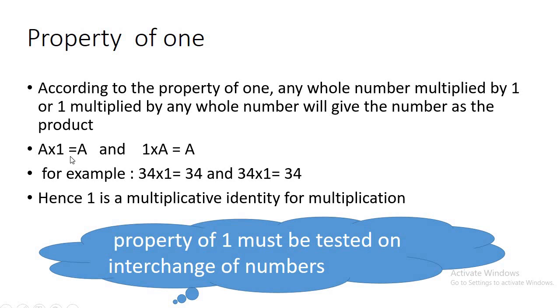So A into 1, then it must be tested for 1 into A also. Hence, as the answer comes back the same, 1 is called the multiplicative identity. In the same way that we took 0 as the additive identity, 1 is the multiplicative identity.